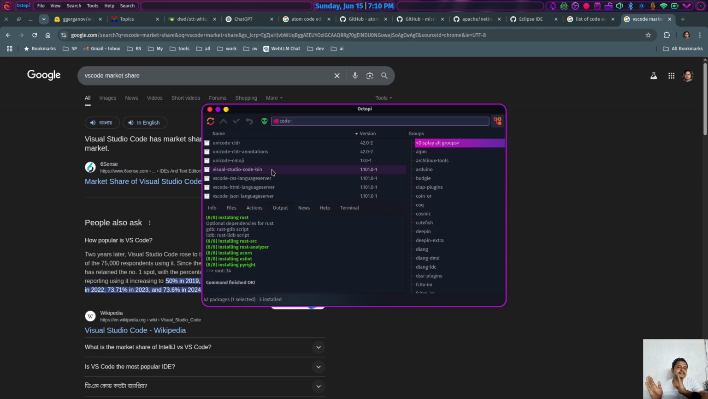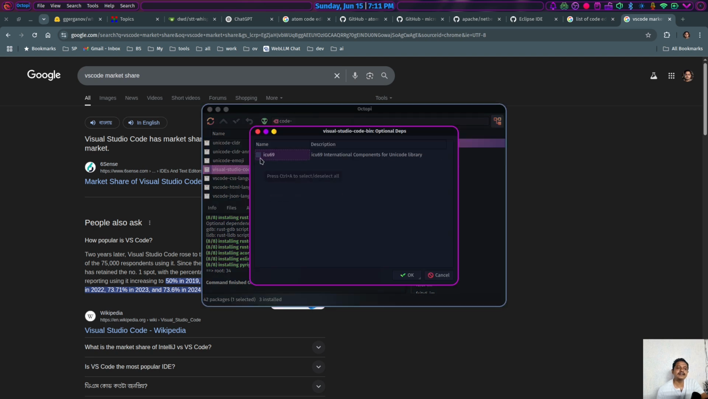See the difference? The open source version only weighs 122 MB, whereas the other weighs 415 MB. So more than 50% is proprietary code, and I do not like proprietary code. If I install this one, see, ICU 69, this is the free piece of software. Let's try to install this one.